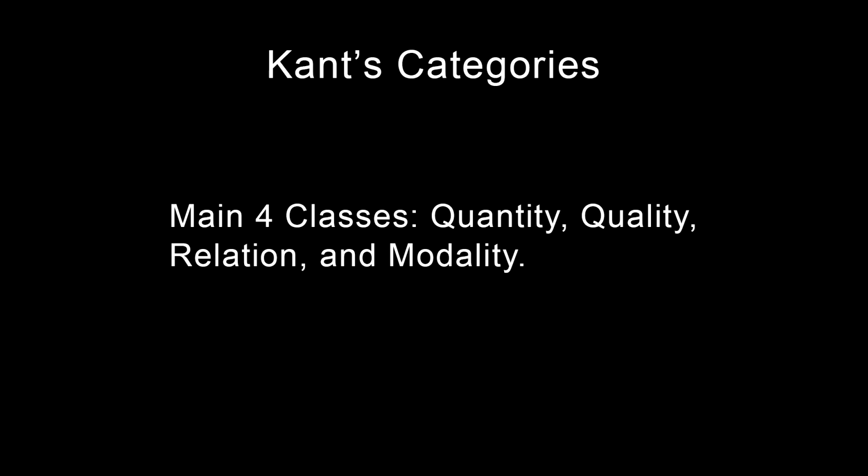These categories are a priori necessary for any possible cognition of objects, because they apply to all possible objects that can be known through appearance, although they are strictly limited to phenomena and do not help us figure out what the thing in itself is. For Kant, there are four main classes: quantity, quality, relation, and modality. These are all working together.